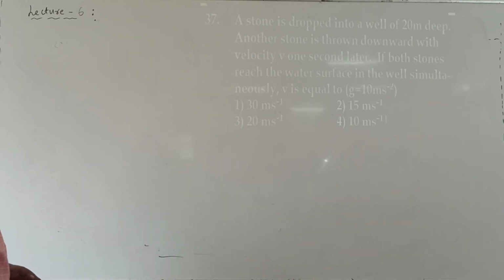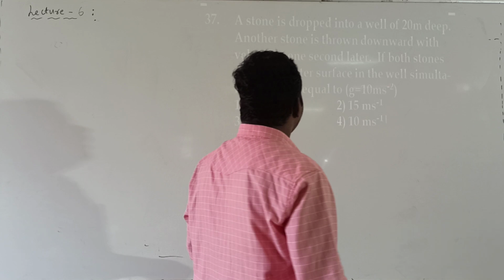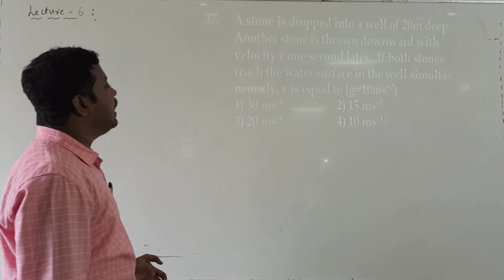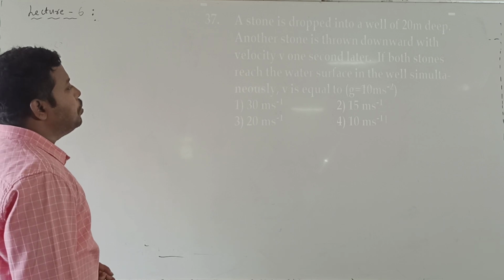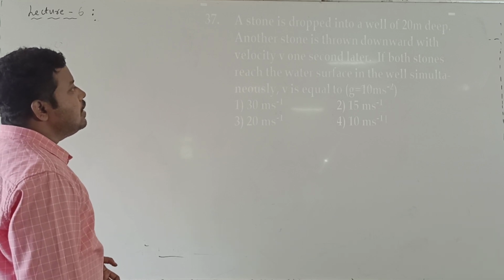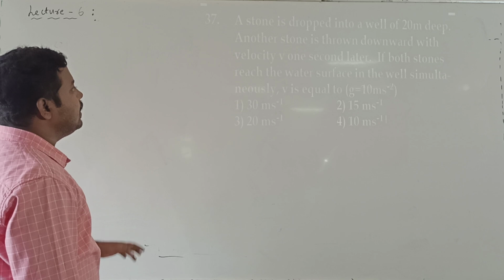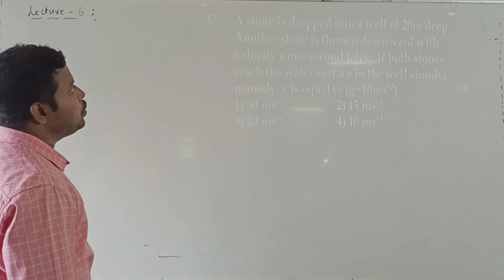A stone is rolled into the well 20 meters depth. Another stone is thrown downwards with a velocity v 1 second later. If both the stones are reaching the water surface in the well simultaneously, so what is the v value?